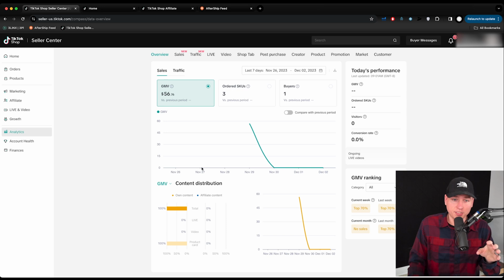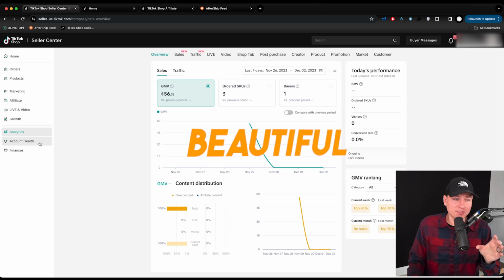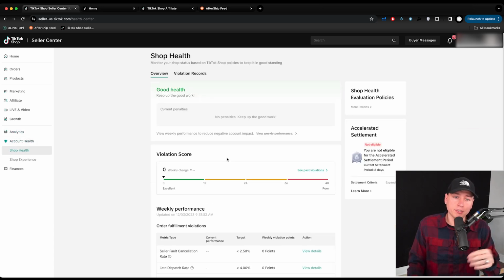You can see sales, you can see traffic. You can see down here affiliate content versus own content, what's driving the sales. This stuff is beautiful. It's really beautiful. Okay. Next, we have account health, just to make sure that your account's in good health. Just like Amazon, you got to make sure you're not selling crappy products, make sure you're taking care of your customers. That's where you see that here.